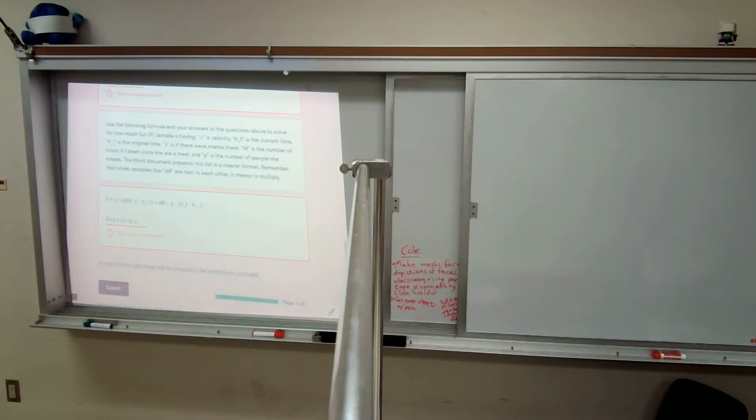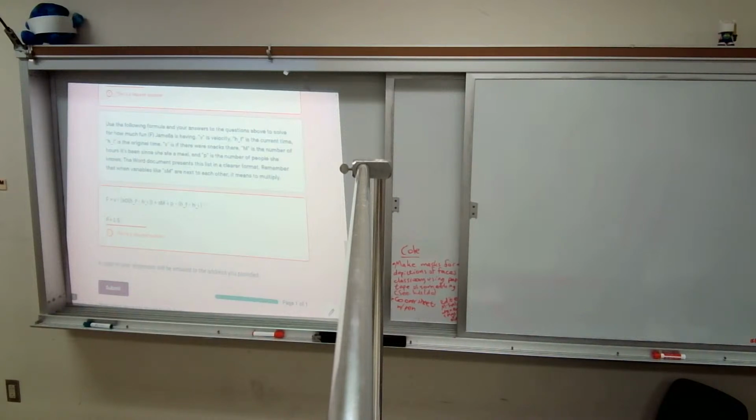So instead of saying 1 times 1.5 right here, I'm just going to say 1.5. And 0 plus 1.5 is just 1.5. So we can simplify that. P is the number of people she knows, which is 1. 1.5 plus 1 is 2.5.